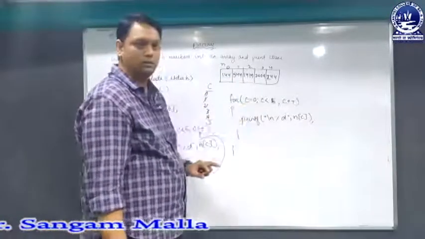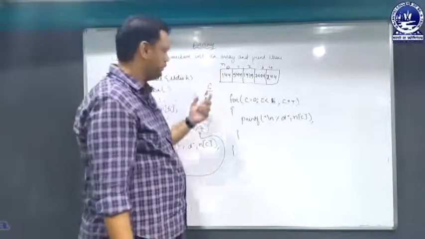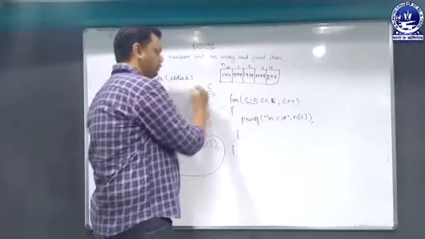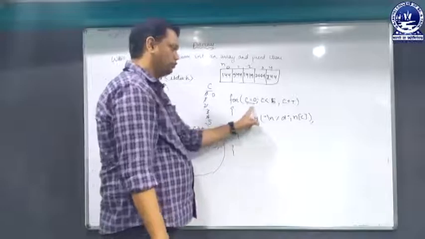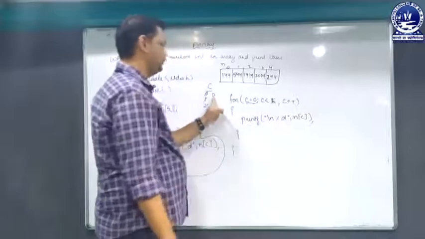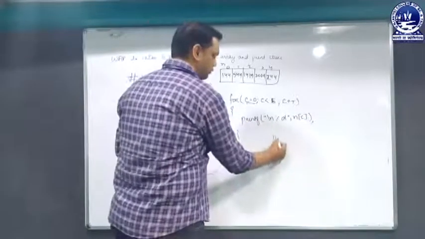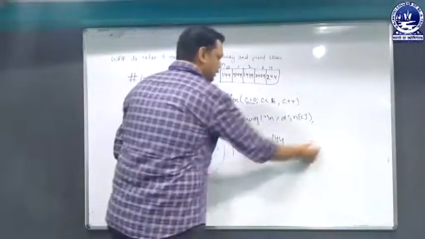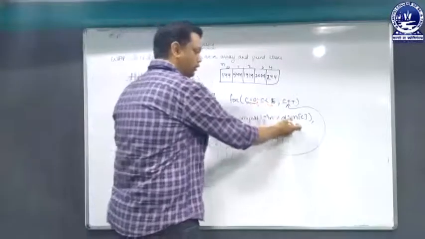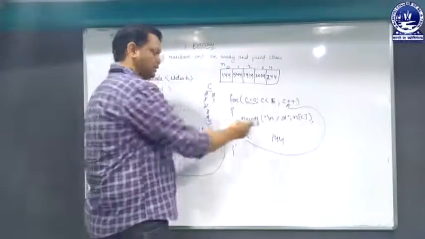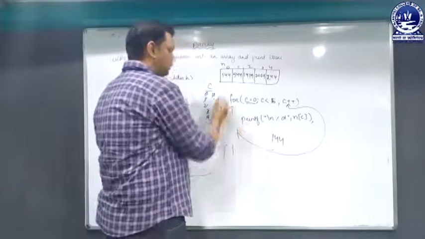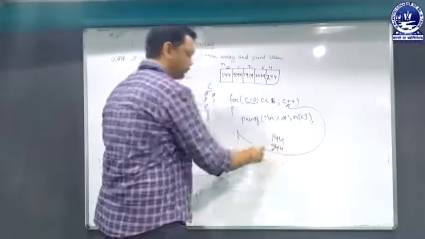Again the c value must start from 0 because the index starts from 0. So again the value of c will start from 0. Is 0 less than 5, true or false? Yes, true. It will print n of c, n of 0, which is 144. So it will print 144. Next time again c plus plus, so c will have value 1. 1 is less than 5, yes, true. Now it will print n of c in the next line because we have given an escape sequence \n over here. So it will move to the next line and print the second value, that is 544.